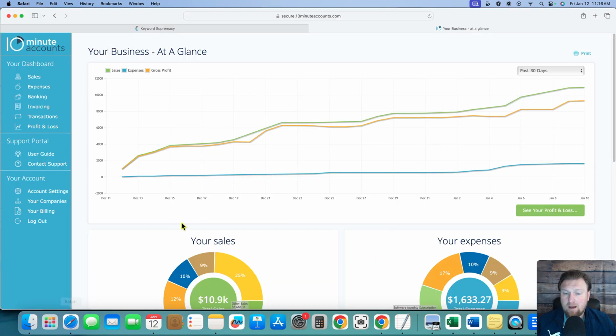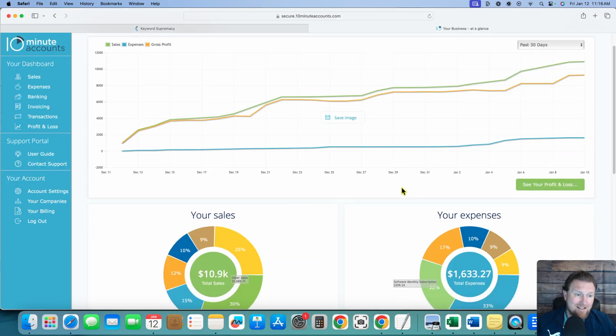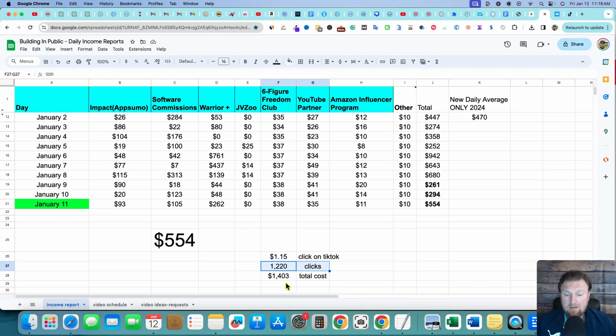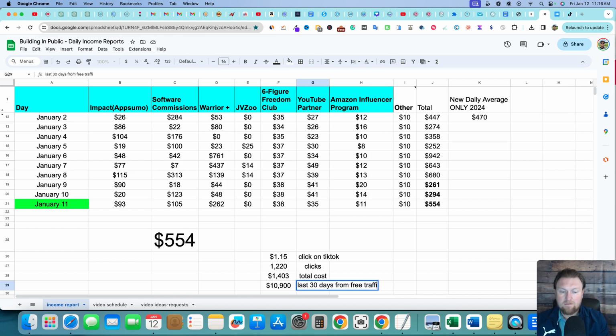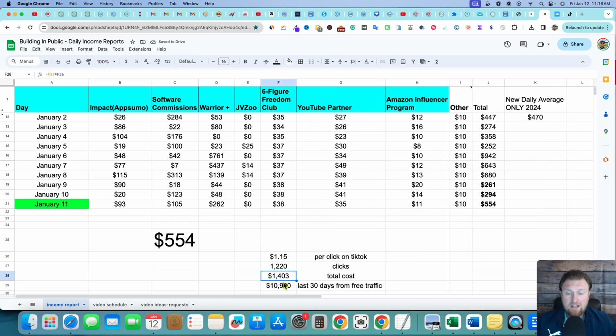Now, how much did these 1,220 clicks make me over the last 30 days? We would have to go into my accounting software, and as of yesterday, it made me about $11,000, so $10,900 right over here. So this is how much money I made in the last 30 days from free traffic. Now I can tell you that if we spent $1,400 in traffic, this would not even be half of that.